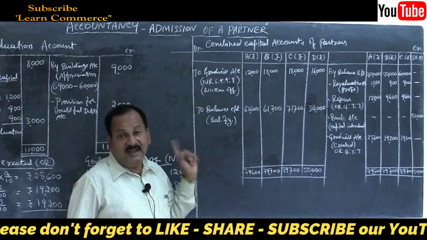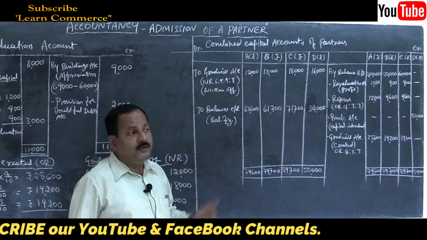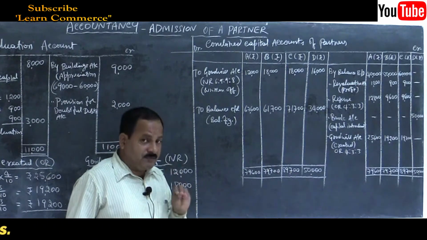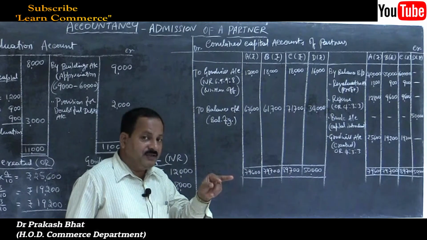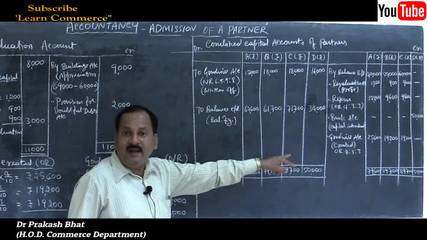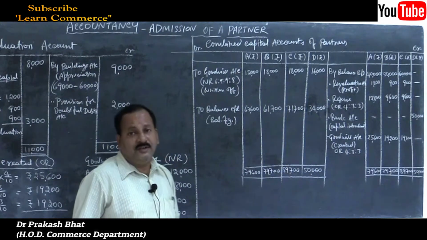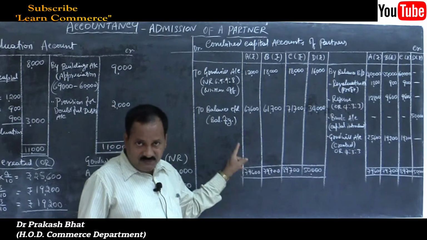So this will happen when the goodwill is created and written off. Though the new partner is not bringing any cash towards goodwill, he is paying something to old partners in the form of goodwill, because his capital balance automatically gets reduced when the goodwill treatment entries are passed. You are observing this, right?